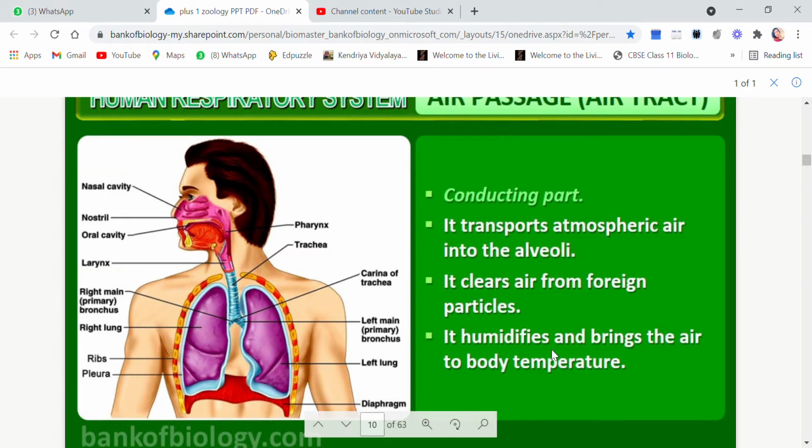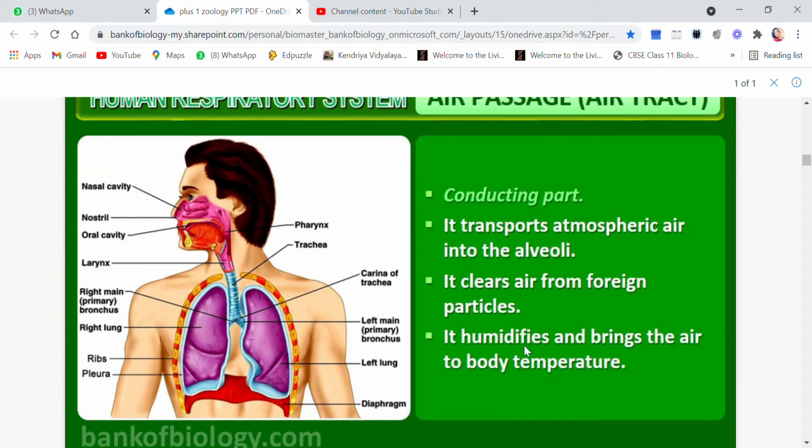Now humidifies means the air inside the tract contains moisture in the form of water vapor, that is, it is humid, and it brings the air to body temperature. Whatever the body temperature is, the air will also have the same temperature. I think you must have noted that whenever you are having fever, the air that you expire, that means exhale, is also very warm because your body temperature is high. So due to that, the exhaled air is also quite warm, and the exhaled air has quite a lot of humidity in it.